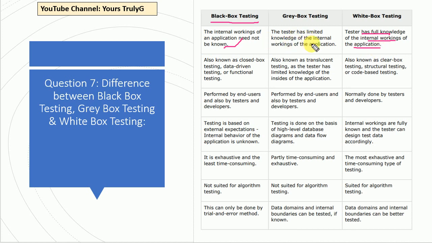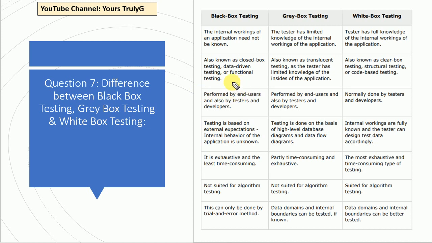And gray box testing, in a generalized way, we can say it's a combination of black box testing and white box testing. Here the tester has limited knowledge of the internal working of the application. The tester does not have full knowledge, he has limited knowledge of the internal structure. So you have to understand that.